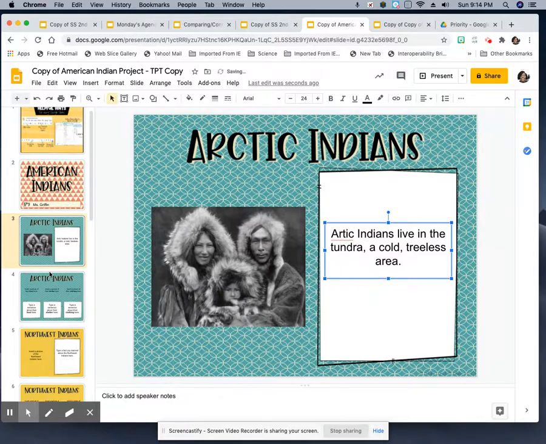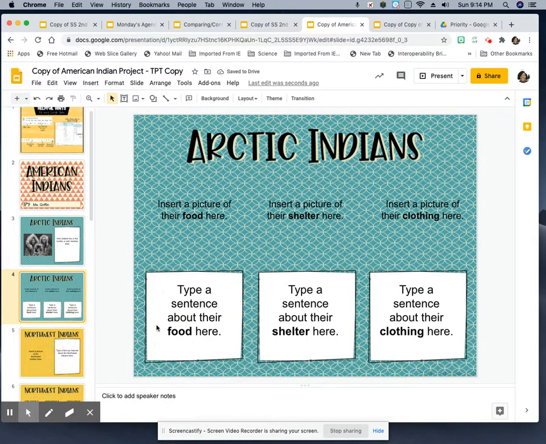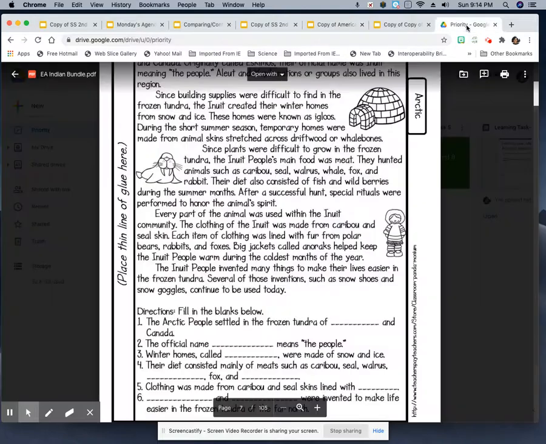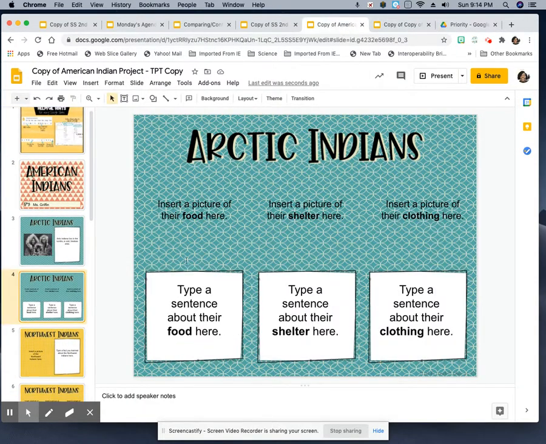Now I'm going to come over here and I'm going to type a sentence about the food that they eat and put a picture in there, the shelter that they live in, and write a sentence about it, and then the clothing that they wore. So I can use my notes to help me. I like using this. I'm looking for a picture of their food and the shelter, where the shelter I know is an igloo.